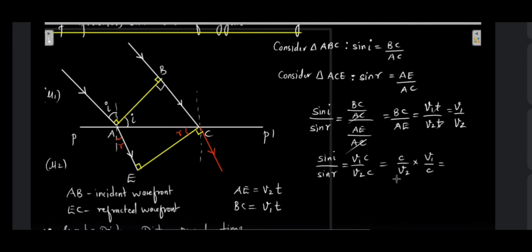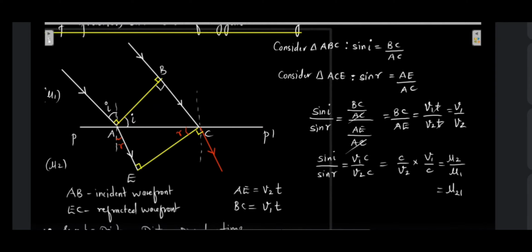Speed of light upon speed in medium 2 will be the refractive index of the second medium, that is mu2, according to our formula. And V1 upon C will be 1 upon mu1. So that is mu2 upon mu1, which is nothing but mu21, the refractive index of the second medium with respect to the first medium. Okay, so this is nothing but Snell's law.